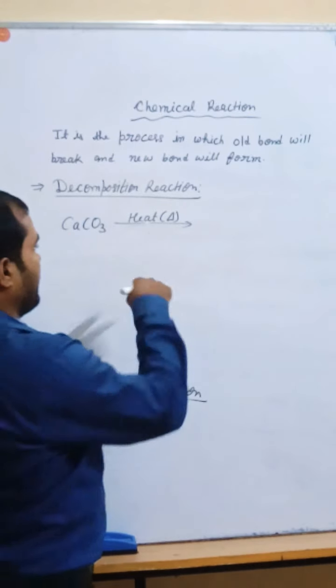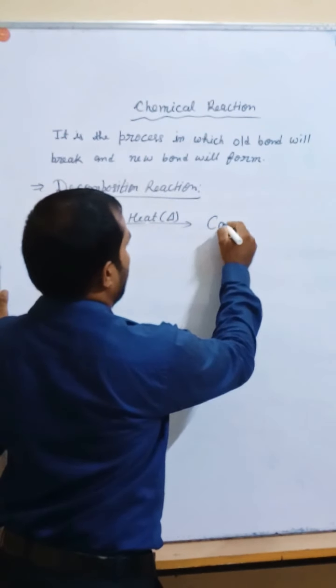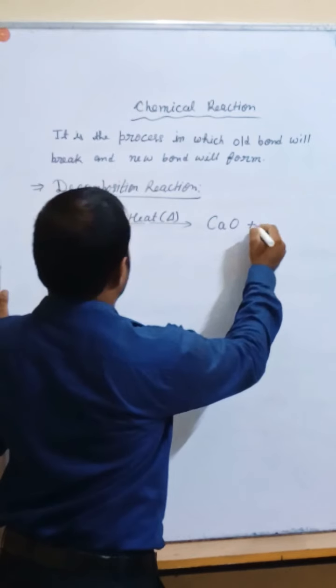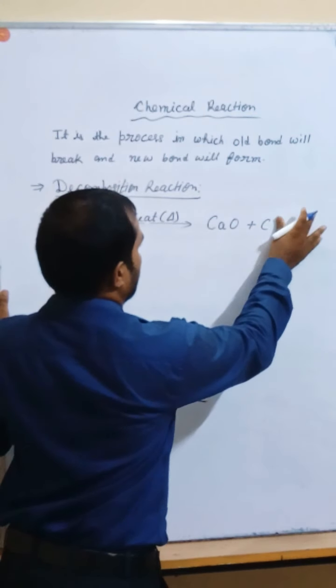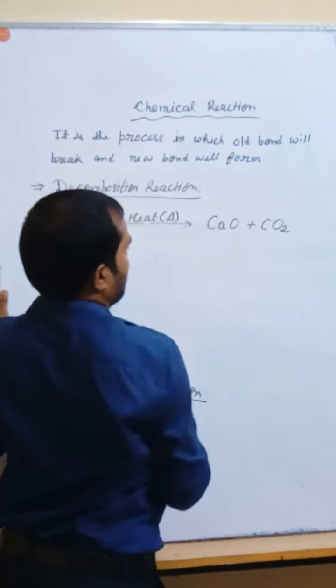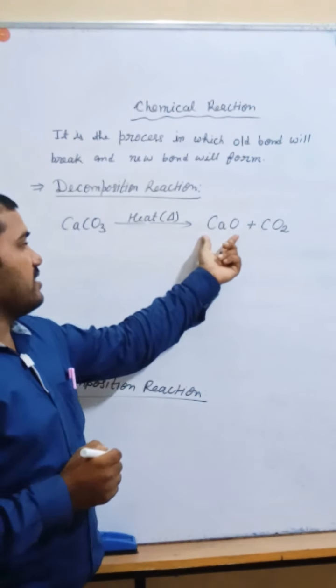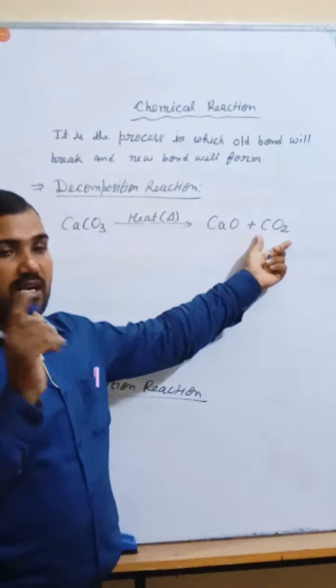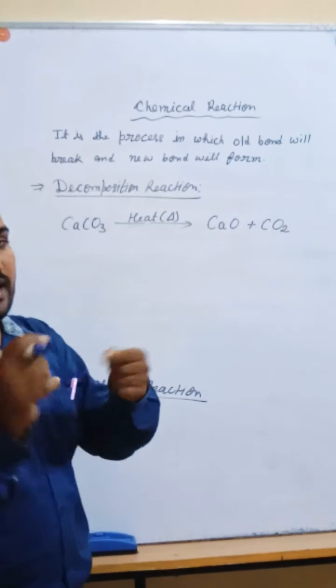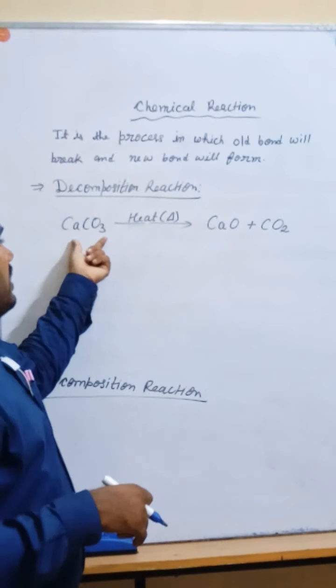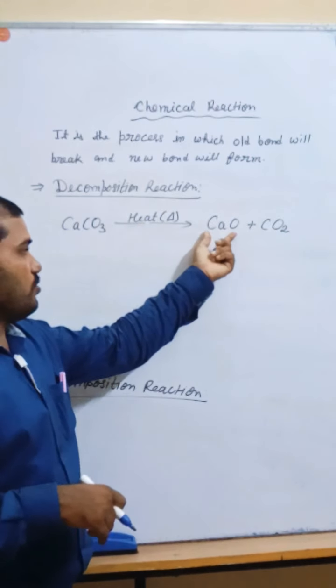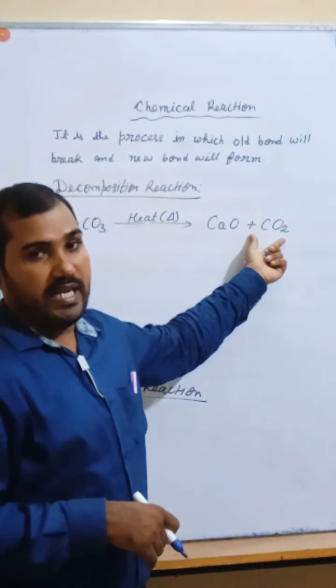After giving the heat, this calcium carbonate will break into calcium oxide plus CO2, carbon dioxide. I'm not writing the name, you should listen and write. Calcium carbonate, by providing the heat, will break into calcium oxide and carbon dioxide.